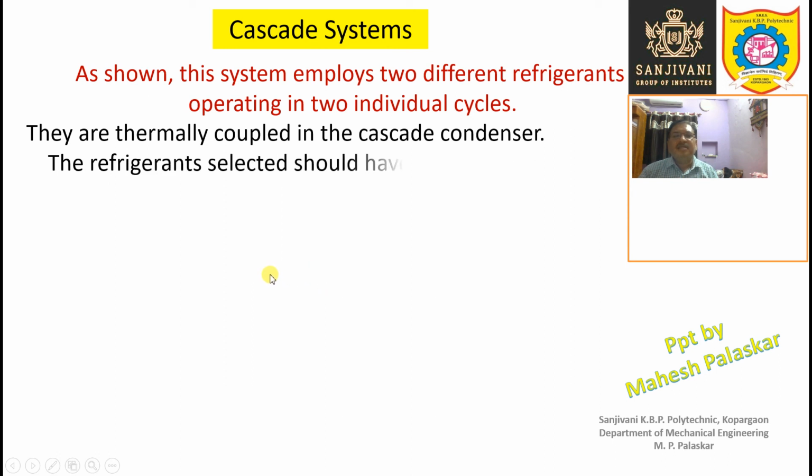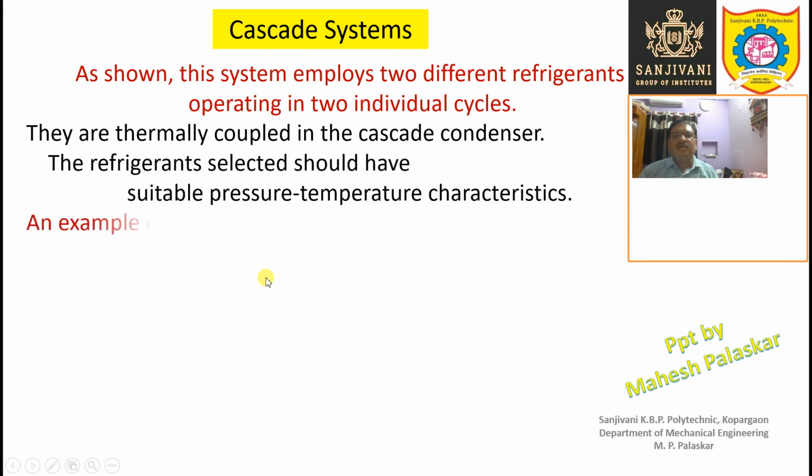The refrigerants selected should have suitable pressure temperature characteristics. Whatever refrigerants we select, for both the low temperature cascade and the high temperature cascade, should have appropriate properties. That means the boiling point and other properties must be appropriate.